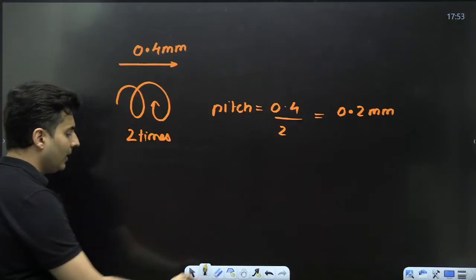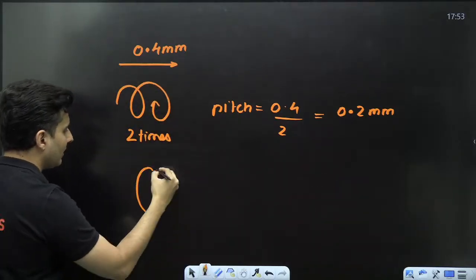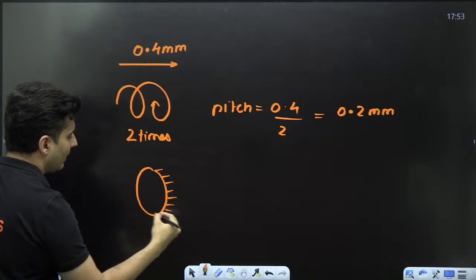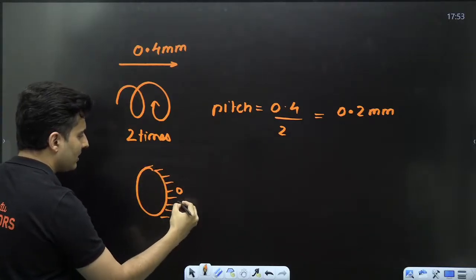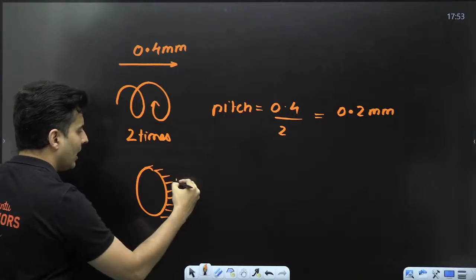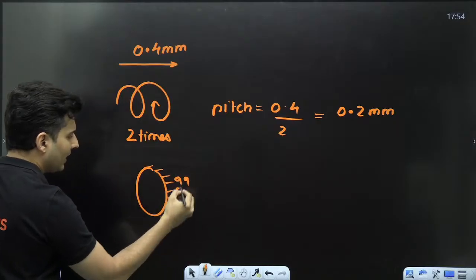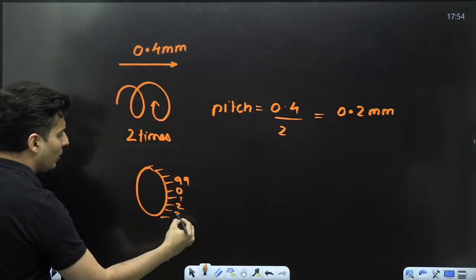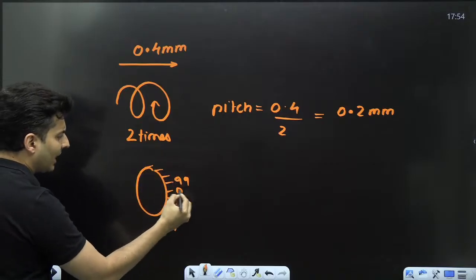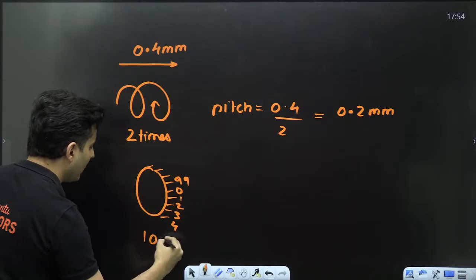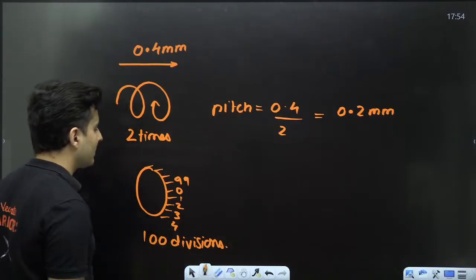Let's say in this problem, on that circular scale, there are some divisions. It starts with 0, 1, 2, 3, and so on, up to 98, 99 and back to 100. So you can see there are totally 100 divisions on the circular scale.